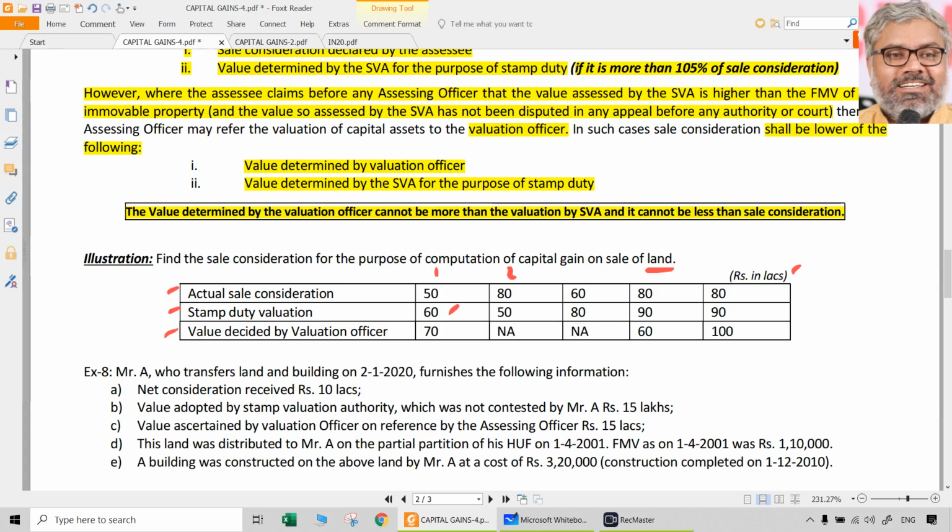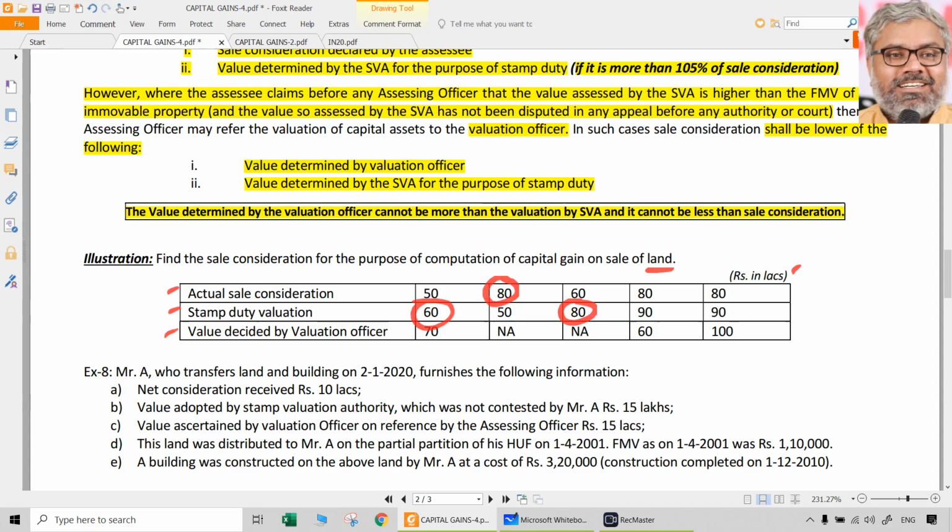Actual sale consideration 80, stamp duty valuation 50. Of course, when the assessee himself says actual consideration is more than stamp duty valuation, happily we will say, okay, no problem. That is fine. So what will be the taxable amount of full value of consideration? Naturally, 80. So in that case, 80 will be the full value of consideration. In the first case, 60 will be the full value of consideration. Third case, actual sale consideration 60, stamp valuation is 80, there is no valuation officer's value. So when there is no valuation, we have to take whichever is higher. Stamp duty valuation is higher, that too more than by 5%. So 80 is the answer for third scenario.